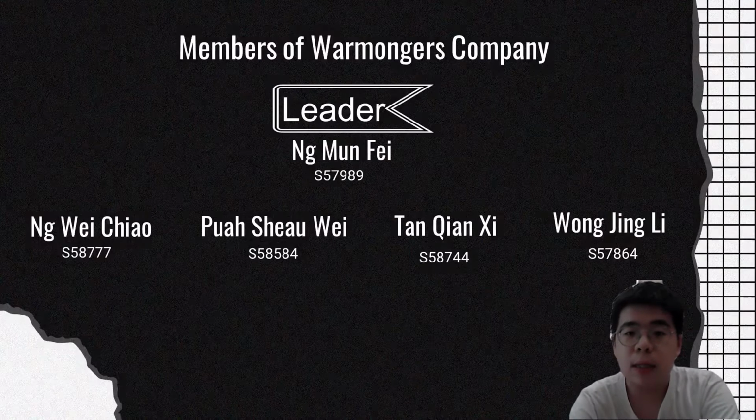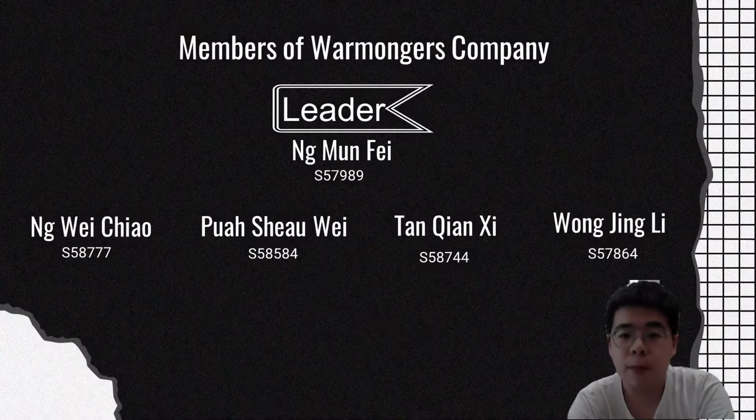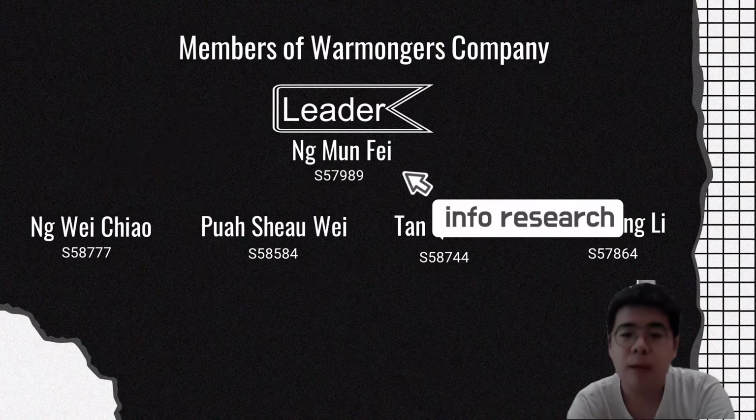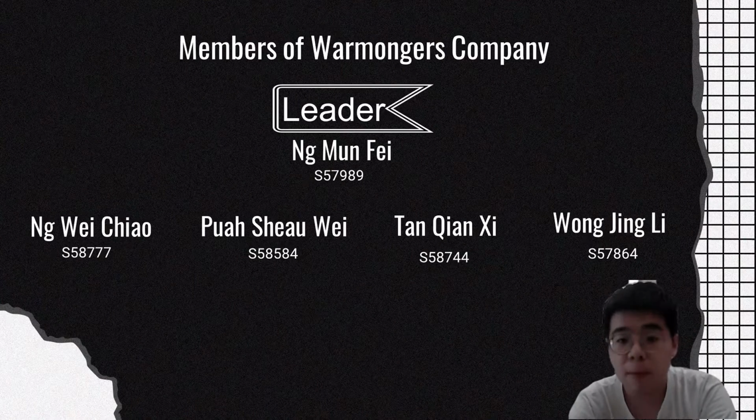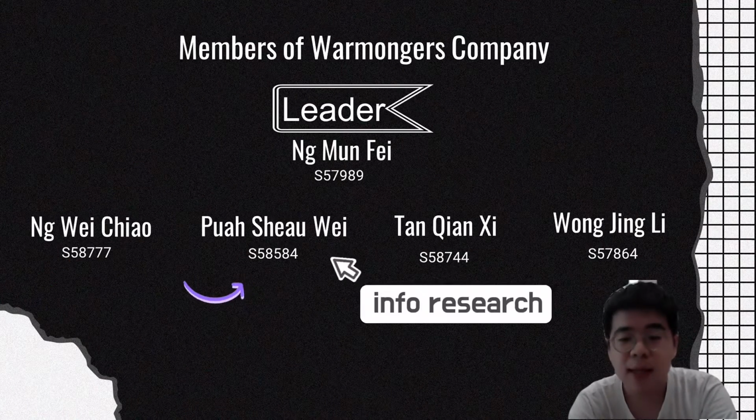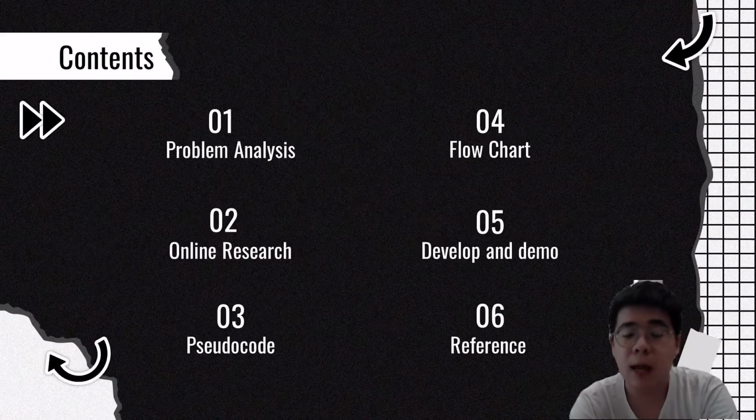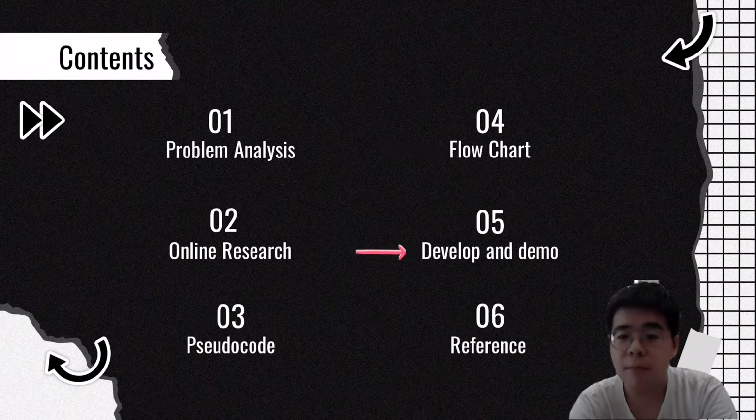The next page is where I introduce my group members and myself. I'm the leader of this group and my name is Amabe. Below me we have four members: Ong Wei Chao, Hua Xiaowei, Tan Jinxi, and Bon Qinli. Today our presentation has six contents: problem analysis, online research, pseudocode, flowchart, development and demo, and the reference. Now I will pass my mic to my next teammate, Jinli.